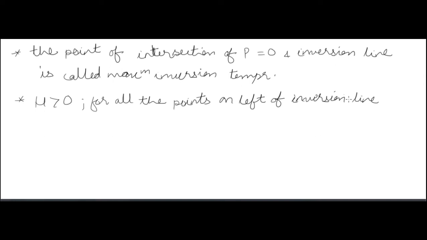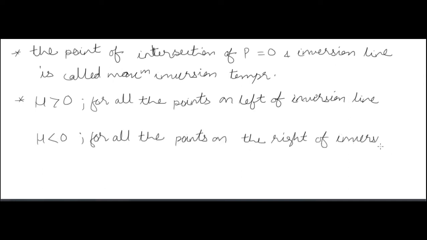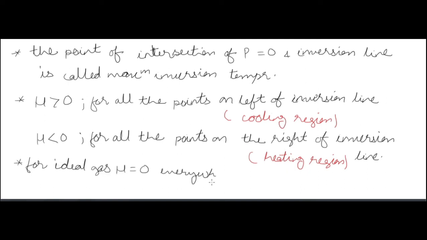Now mu is greater than 0 for all the points on the left of the inversion line, called the cooling region, and mu is less than 0 for all the points on the right side of the inversion line, called the heating region. For an ideal gas, mu is equal to 0 everywhere, so temperature is constant for ideal gases only.